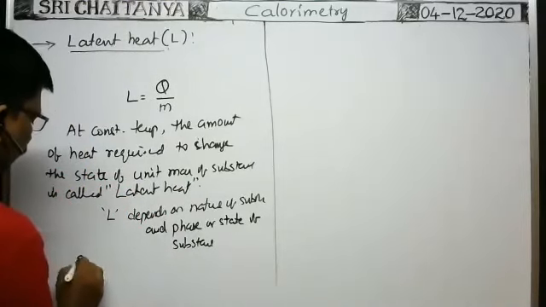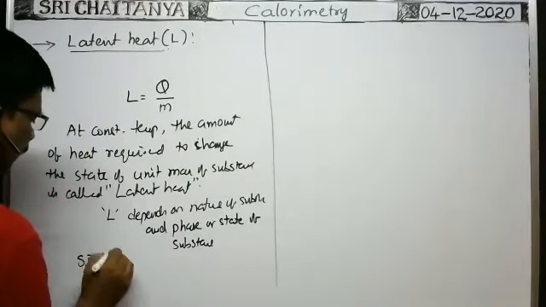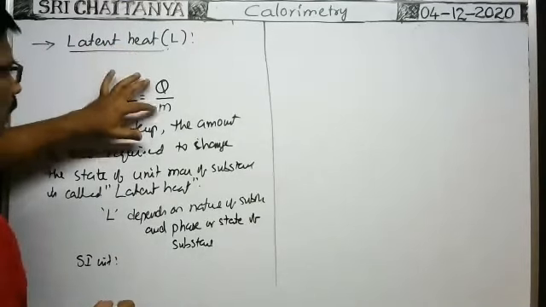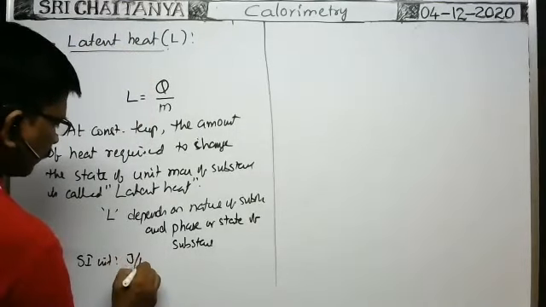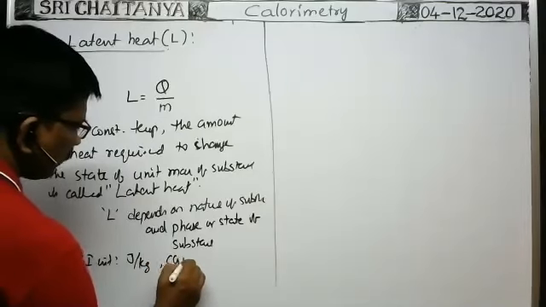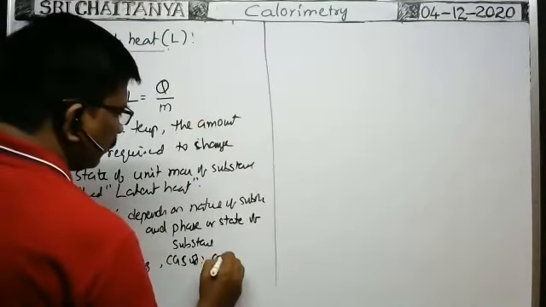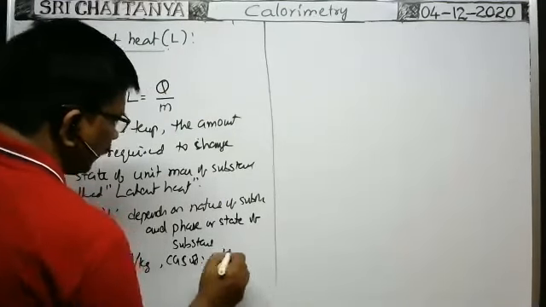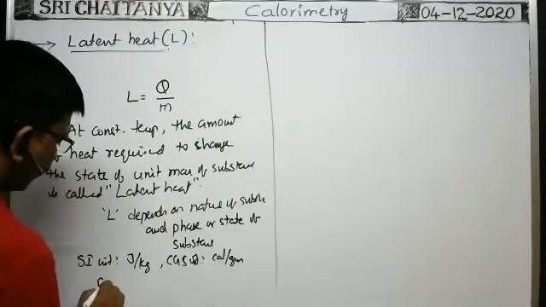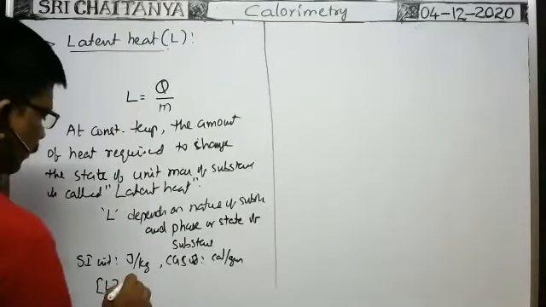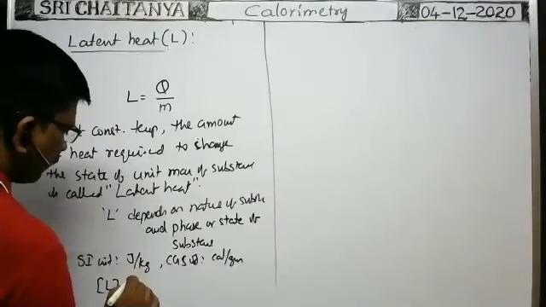What is the SI unit of latent heat? Latent heat is equal to heat energy by mass. That's why the unit is joule per kg. CGS unit is calorie per gram. Dimension formula of latent heat is equal to dimension formula of Q by dimension formula of mass.